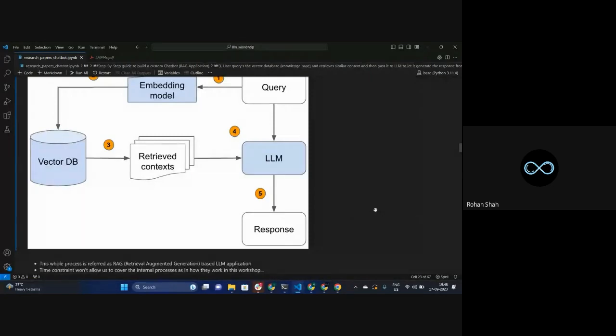This kind of process, the things that we're using right now, is called RAG. RAG means what? Retrieval Augmented Generation. We are trying to retrieve the data, augment it, and generate some kind of thing out of it. So this whole system, the application that we are building with this LLM, is called RAG, Retrieval Augmented Generation.